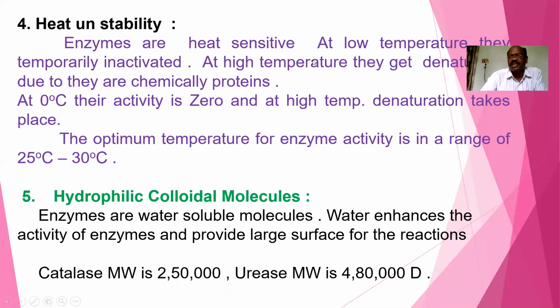At high temperature, they get denatured due to their chemical nature as proteins. The optimum temperature of enzyme activity is in a range of 25 to 30 degree centigrade. Within this temperature range, the activity of the enzyme is highest.